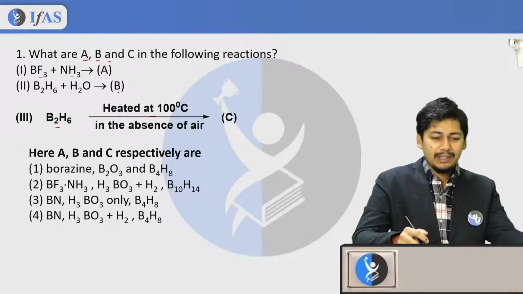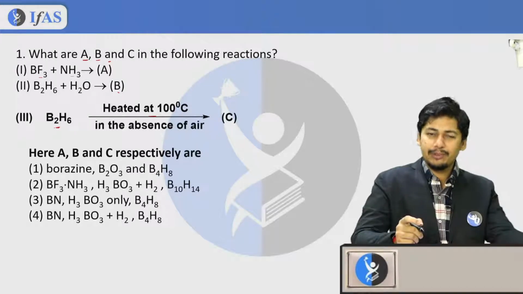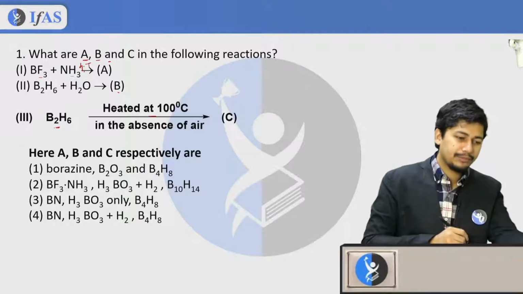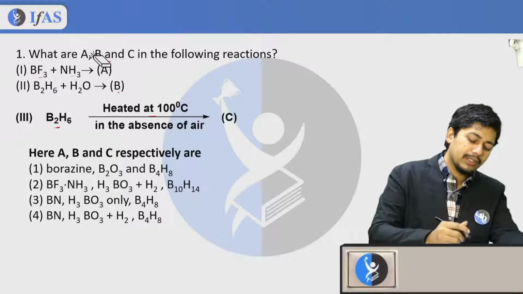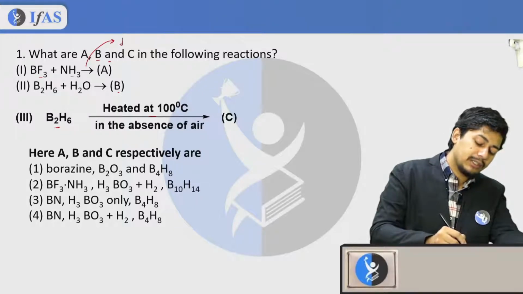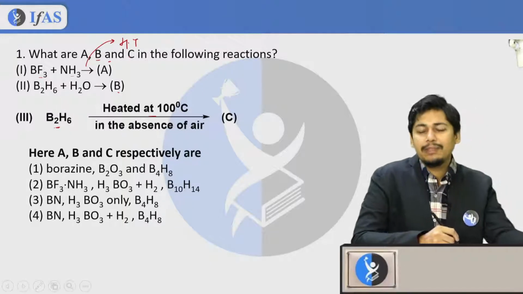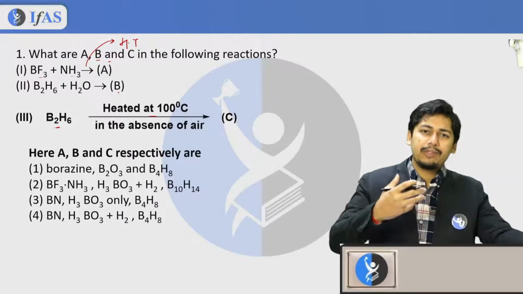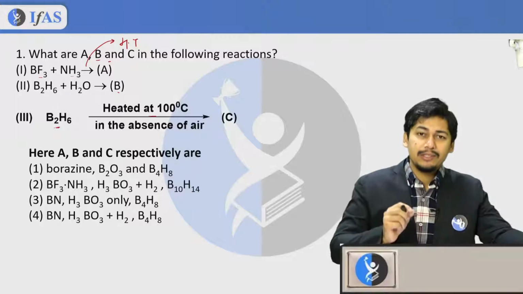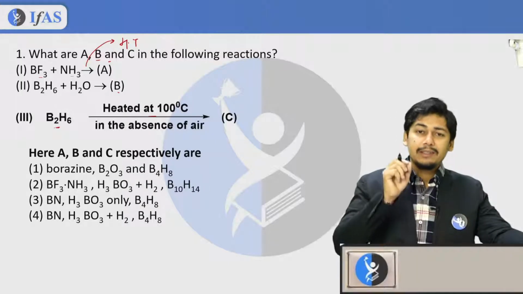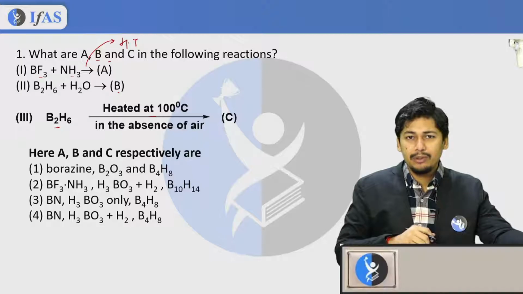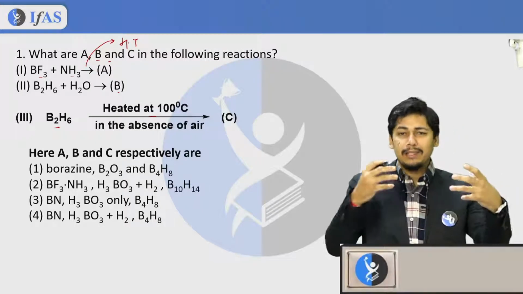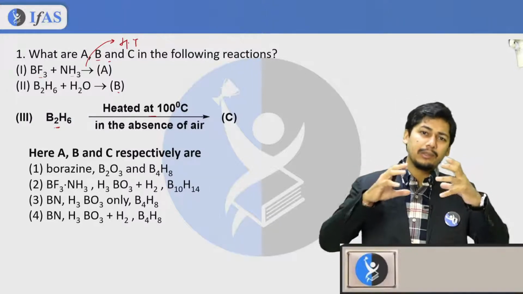Let us be specific. I will take here high temperature. This is very crucial, so you should mention high temperature. Otherwise, if it's low temperature, you will get a different kind of product. It is very crucial to mention the temperature of the reaction, because at low temperature there is formation of a different kind of product, and at higher temperature the product is completely different.